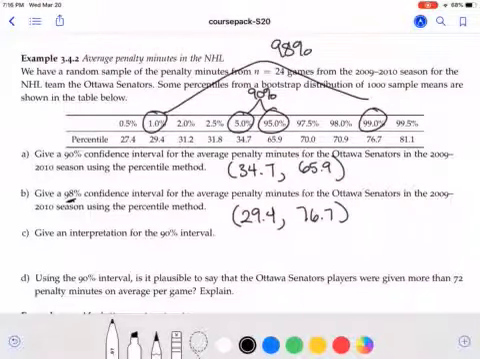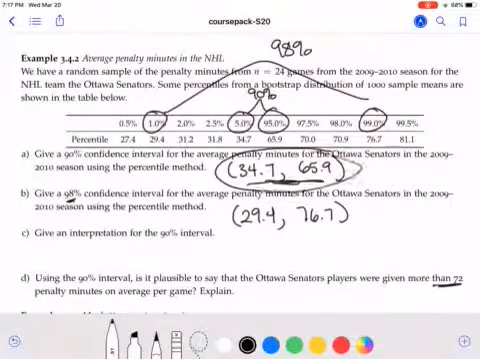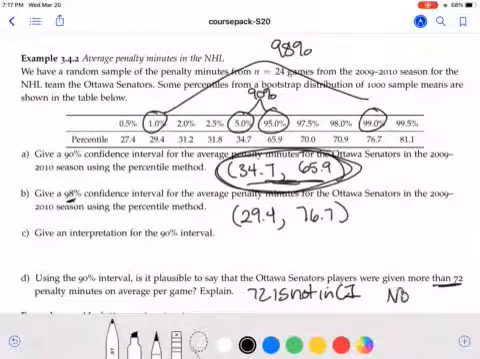As a quick interpretation without me writing it down for the 90% interval, we'd say something like we're 95% sure that the population mean penalty minutes for the Ottawa Senators in the 2009-2010 season is between 34.7 and 65.9. And then looking at that 90% interval, we're asked if it's plausible to say that they were given more than 72 penalty minutes. The plausible values are these numbers from 34.7 to 65.9. 72 is not in the confidence interval, so the answer to this is no, it is not plausible.